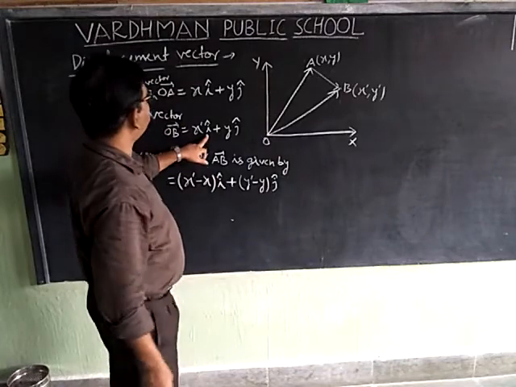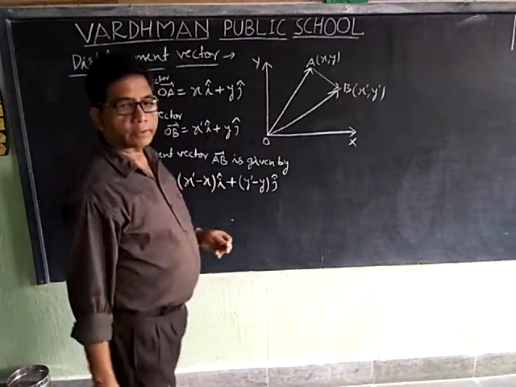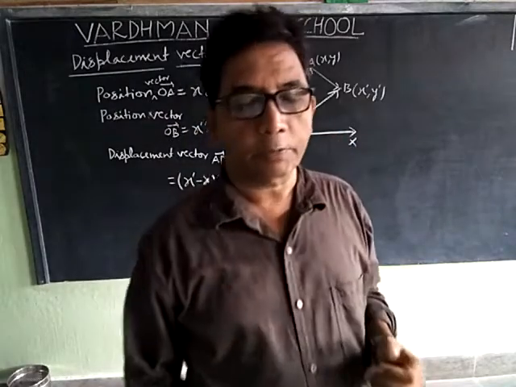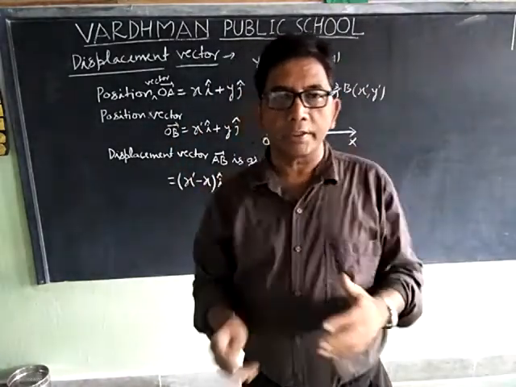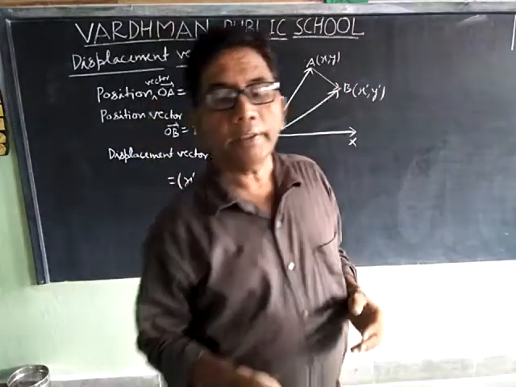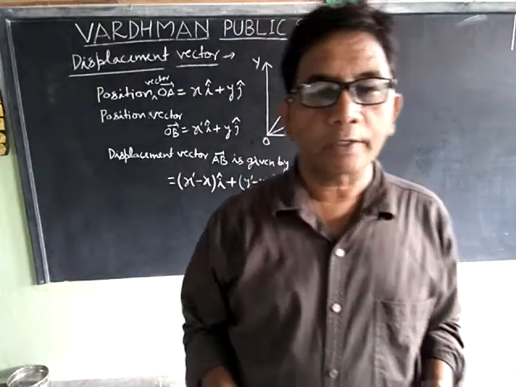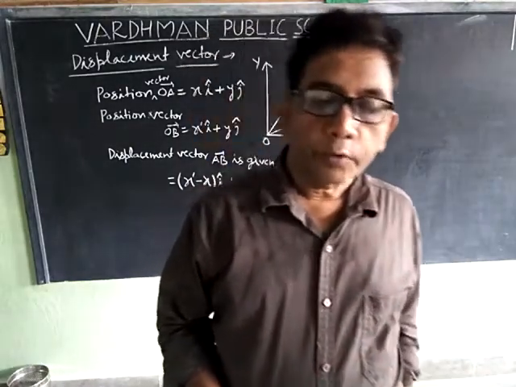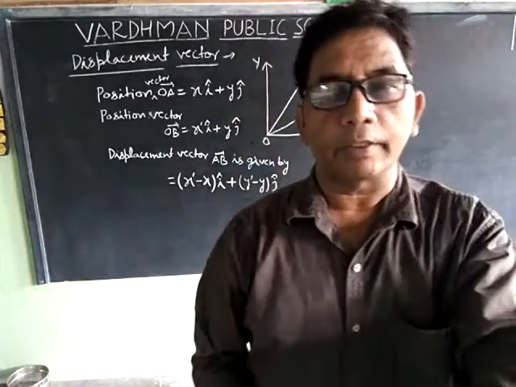Here we read i as unit vector i and j as unit vector j. Thus, this is my displacement vector. Displacement vector represents change in the position of the moving particle in the given time interval.